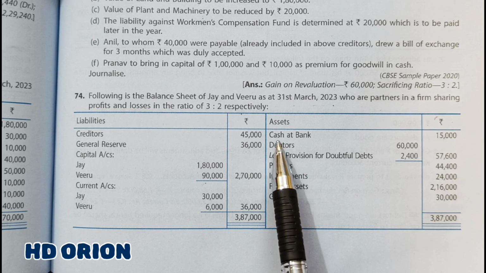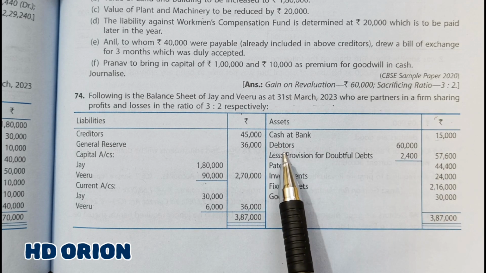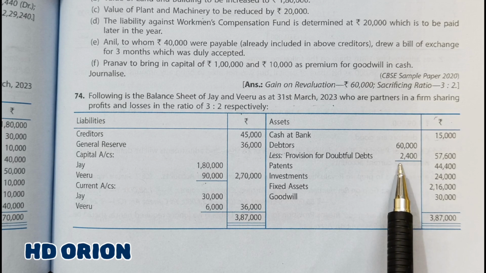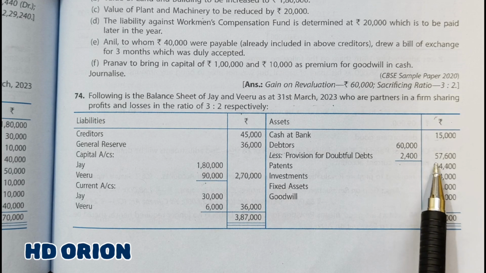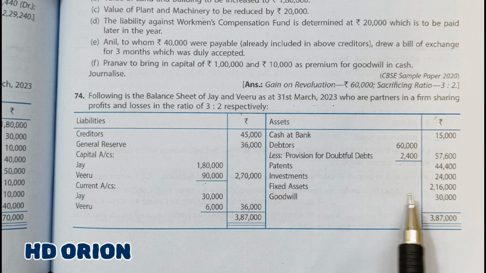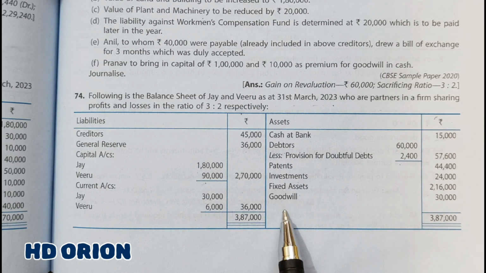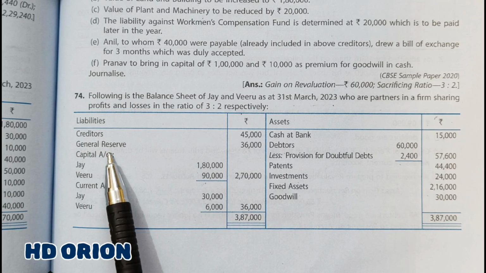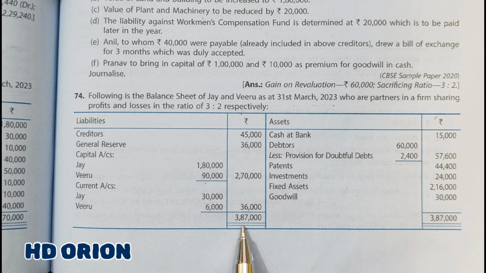On the asset side, we have cash at bank rupees 15,000, debtors rupees 60,000 less provision for bad and doubtful debts rupees 2,400. In the outer column, there is 57,600. Patents of rupees 44,400, investments of rupees 24,000, fixed assets of rupees 2,16,000, and goodwill of rupees 30,000. So here this goodwill is the old existing goodwill, and it is to be written off from the books. So is general reserve, and grand total is 3,87,000 on both sides.